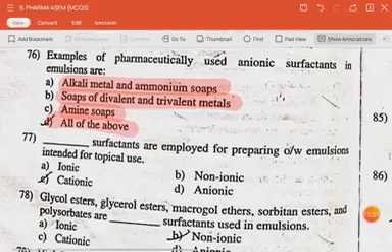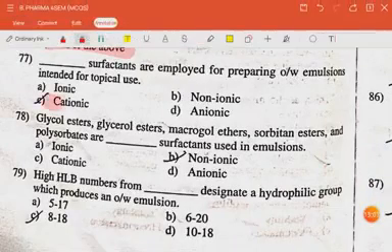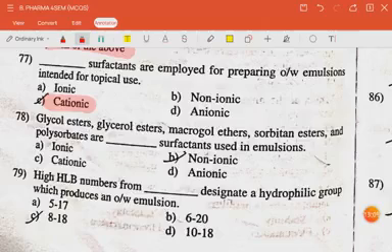The next question is, dash surfactants are employed for preparing oil in water emulsions. The answer is cationic.